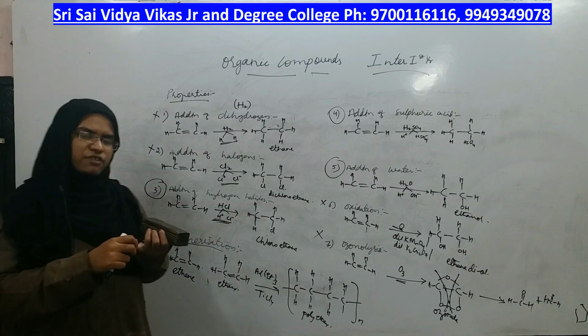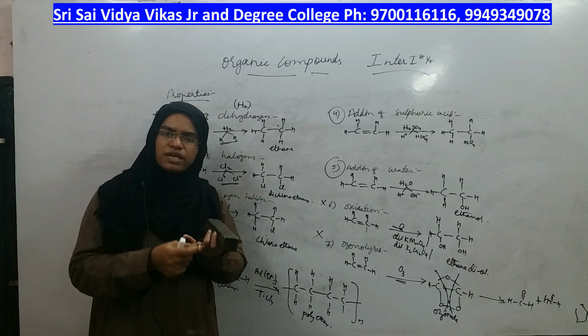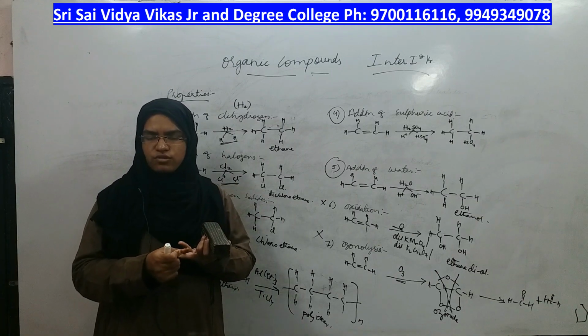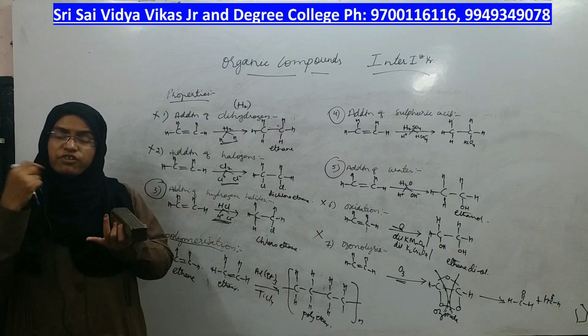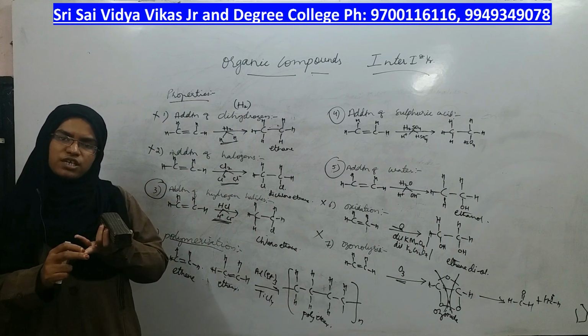First mechanism can follow Markovnikov's rule, second mechanism can follow anti-Markovnikov's rule. Markovnikov's rule gives a different product, anti-Markovnikov's rule gives a different product.